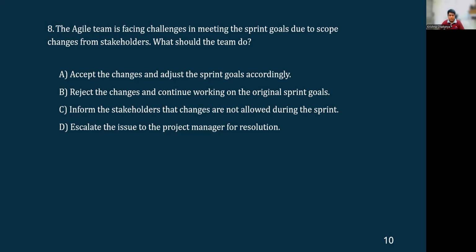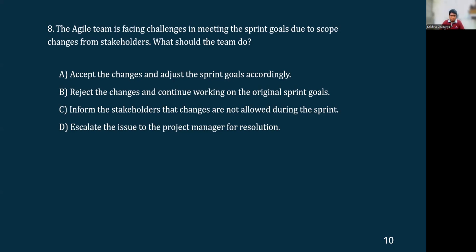Okay, right? So this is something that is very critical to understand, a very complex situation, and we have to understand whether it would impact the current sprint deliverable or not, and then only proceed. Okay, option B, escalate the issue to the project manager for resolution. Again, escalation, like we have discussed, that comes up as a last resort.